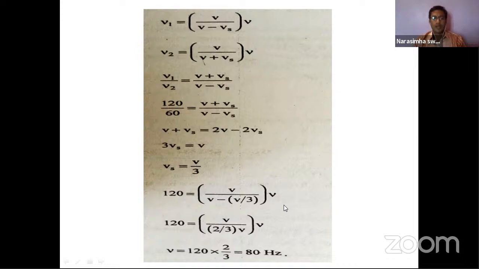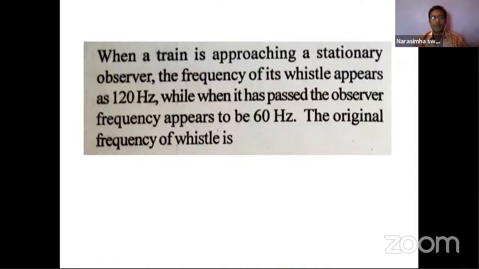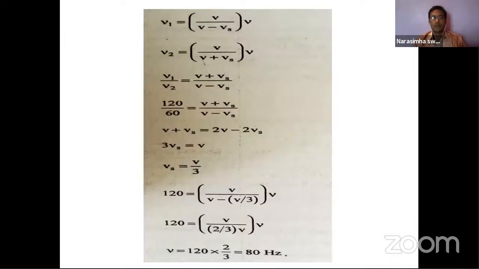Simplify all these things, then how much is the answer here? What is the answer here? 80 hertz we are getting. Is it okay? Any mistakes? Nothing, no? Right. 120 into 2 by 3, yes, this answer.